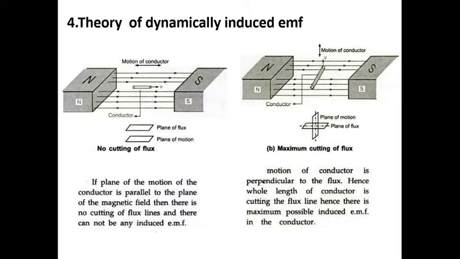Let us see the theory of induced EMF. We can see in the diagram that a north pole and south pole are there and a conductor is moving. In this first figure, the plane of flux is like this and the plane of motion is like this, so the conductor movement is also like this. So there is no cutting of flux. If the plane of motion of the conductor is parallel to the plane of the magnetic field, then there is no cutting of flux lines and there cannot be any induced EMF.